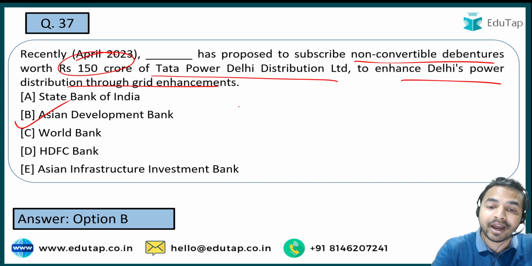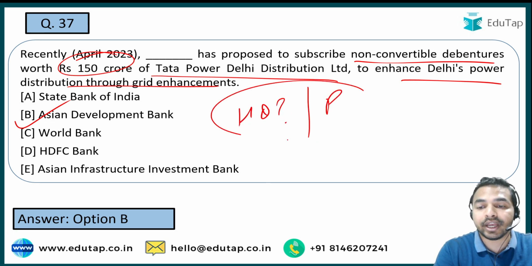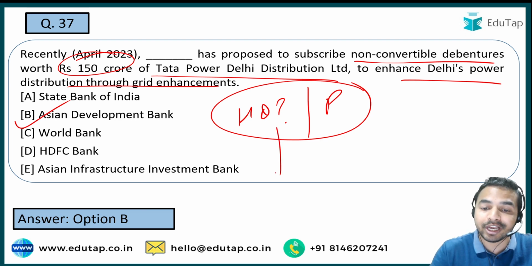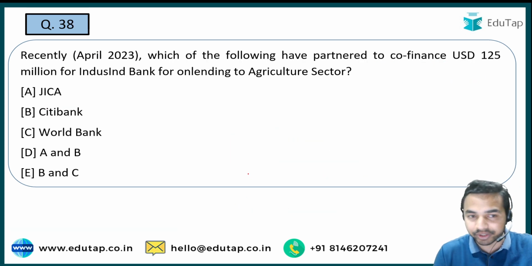Asian Development Bank का हेडक्वार्टर कहाँ पर है और साथ में उसके प्रेसिडेंट कौन है, जो हेड है उस पर्टिकुलर बैंक के, वो कौन है, that is what you are required to tell me in the comment section. तो कमेंट सेक्शन के अंदर मुझे बताइए what is the right answer to this particular two questions.